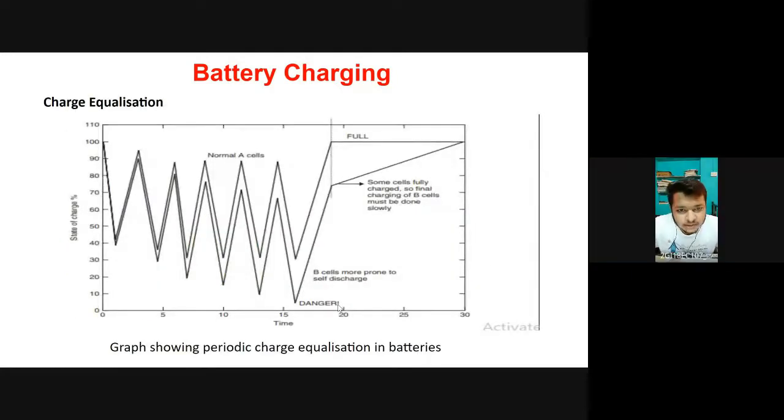So this is a graph that was given in the textbook, which shows us the need for periodic charge equalization in a battery. Here in the graph, the upper line shows the state of a normal cell working satisfactorily, and the lower line is for a cell that is more prone to self-discharge. Charge equalization involves some of the cells while the others are brought up to full charge. This is occurring in the final 12 time units, as you can see.